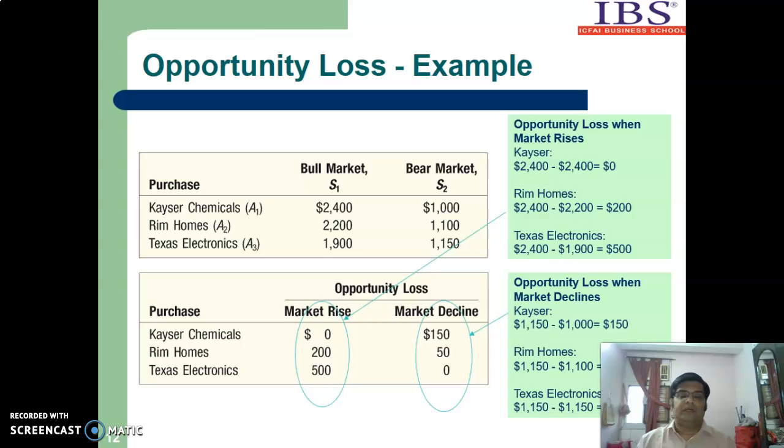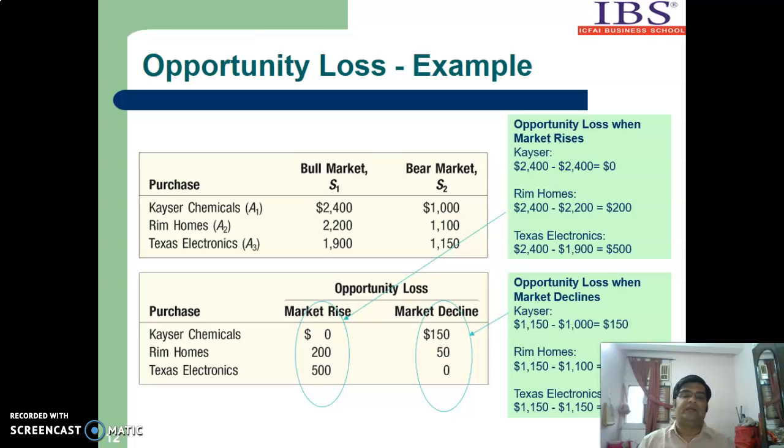Now there are two scenarios, that means two states of nature. The market can rise or the market can decline. Let us discuss one by one. Let us say when the market rises and the investor has invested in Kaiser Chemicals. That means he has chosen the best alternative.